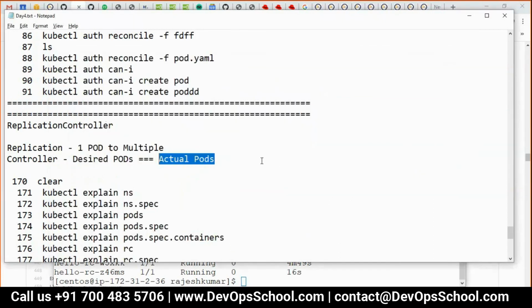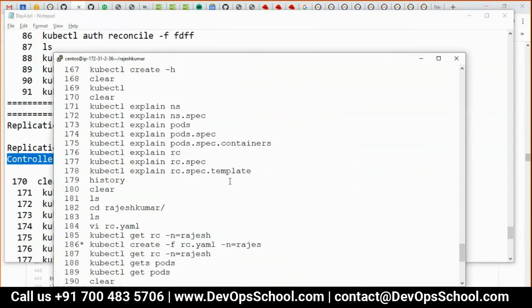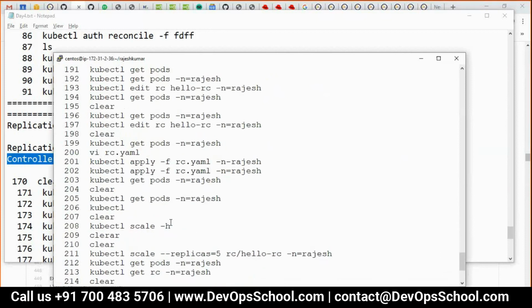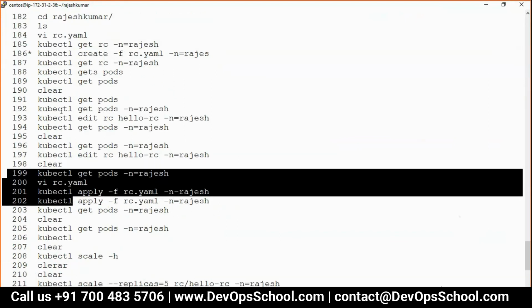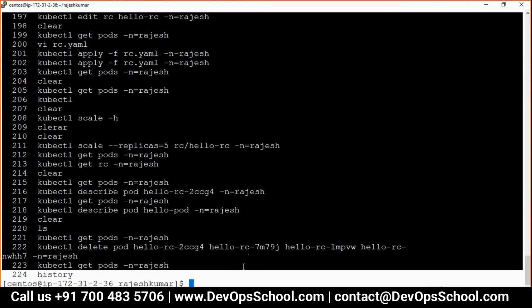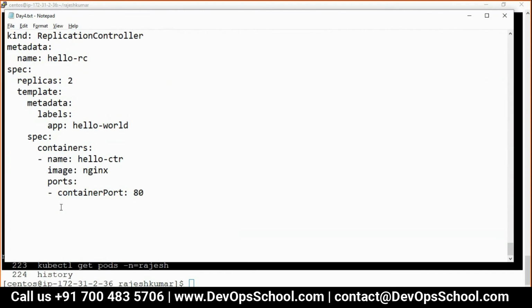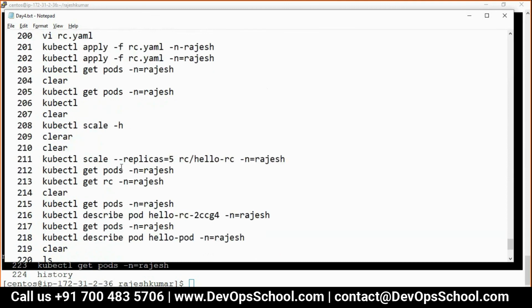Right, so these are the commands I ran in order to showcase the demo. In the replication controller, we don't need to specify the pod name. Automatically it will generate one, by giving a random name at the end of it.